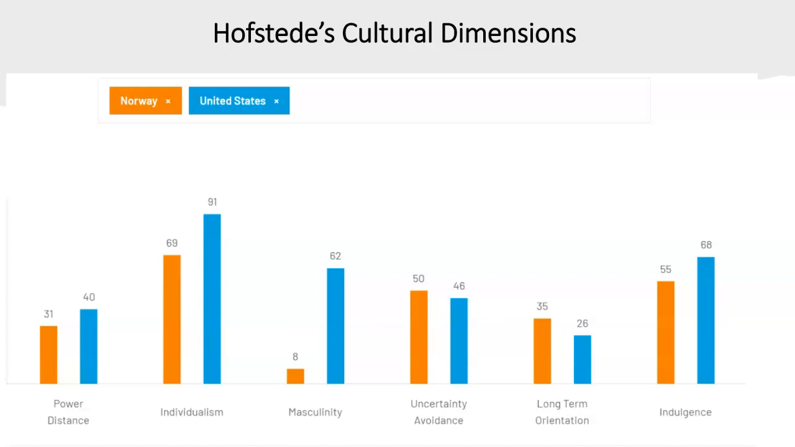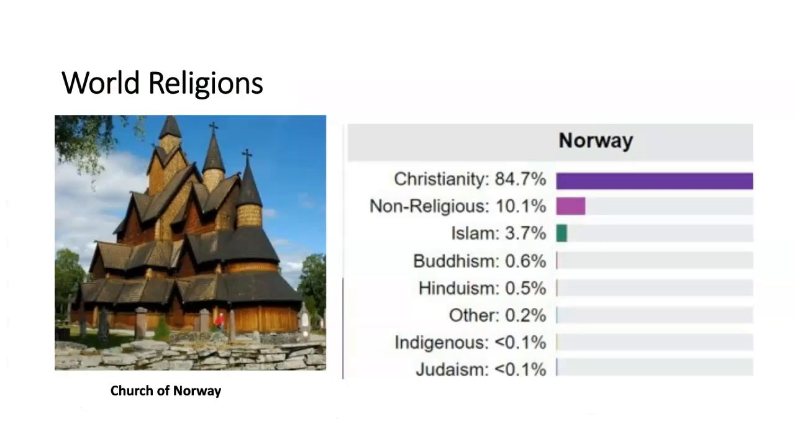Individualism, Norway is 69 and the U.S. is 91. Masculinity, Norway is 8, U.S. 62. Uncertainty avoidance, Norway is 50 and the U.S. is 46. Long-term orientation, 35 for Norway, 26 for the U.S. And indulgence, 55 for Norway and 68 for the U.S.